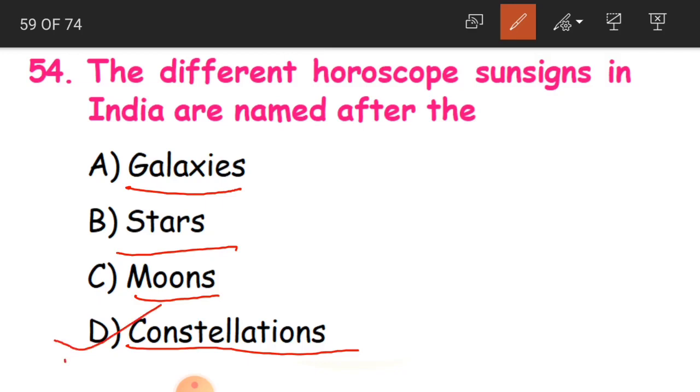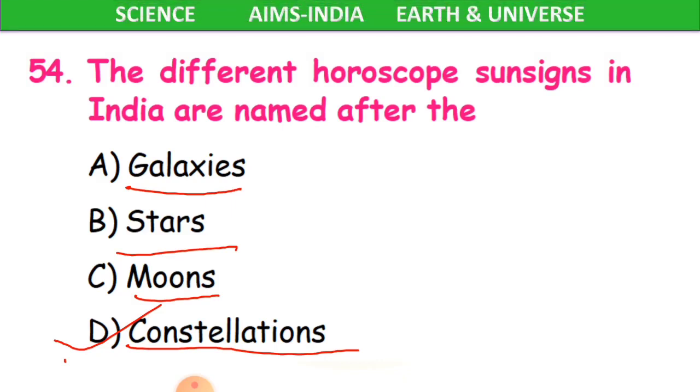We have learned that some groups of stars together form a pattern which we call constellations, and every constellation has got a name. Those particular constellations are also considered horoscope sun signs. Okay, children? So D is the answer.